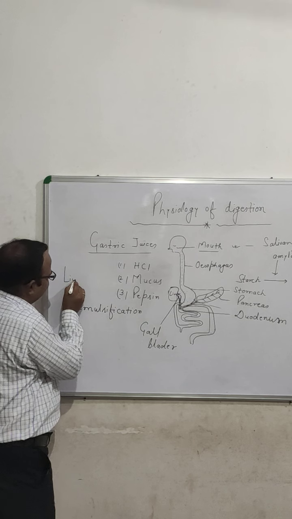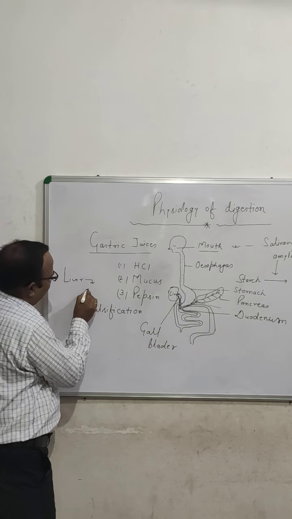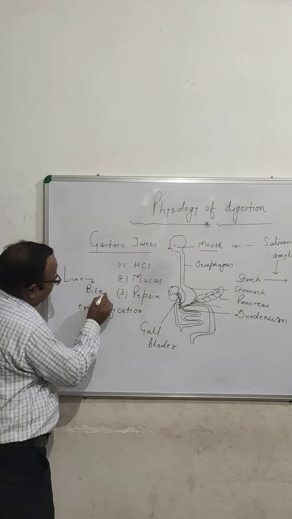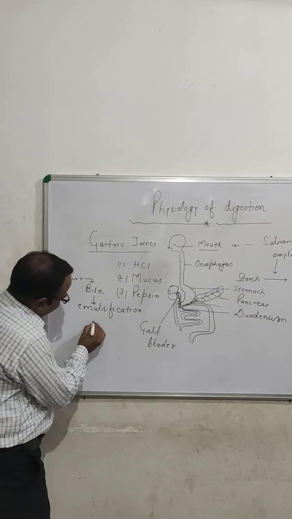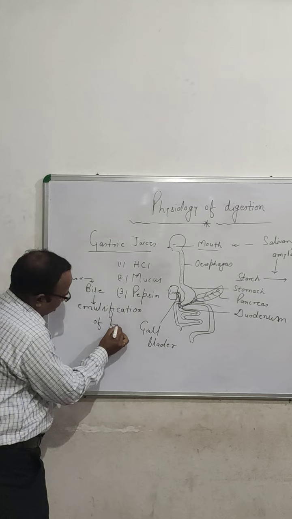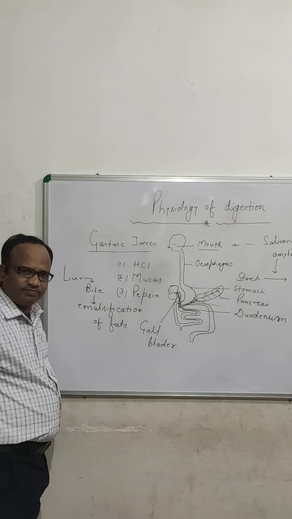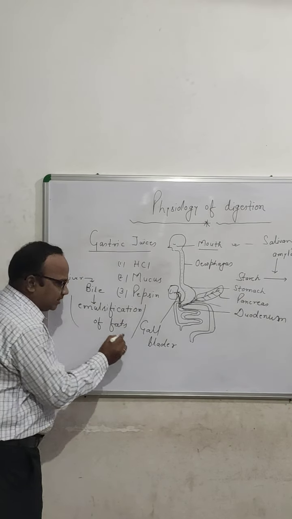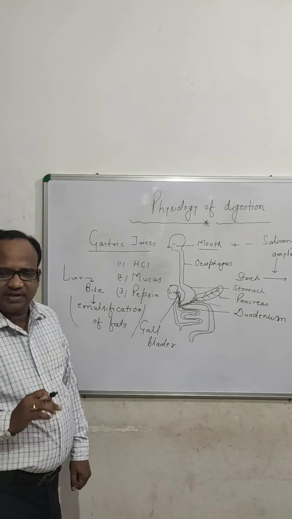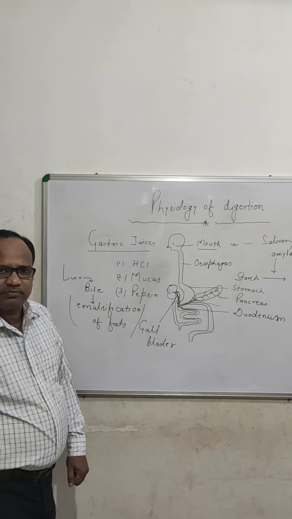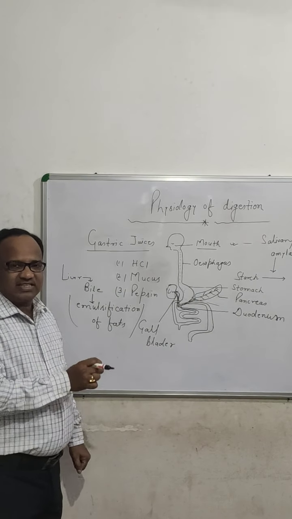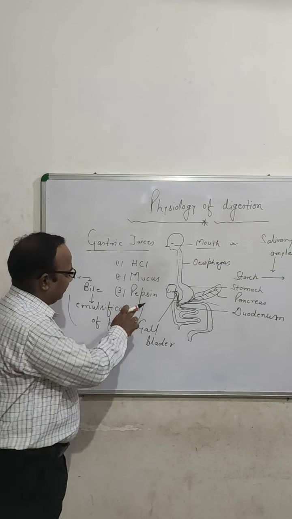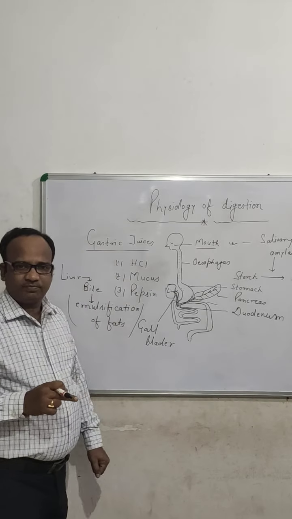Liver secretes bile, and bile is responsible for the emulsification of fats. Emulsification means breaking down, layer by layer. Fat is a big globule. This is the first digestion of the fat taking place with the help of the liver.